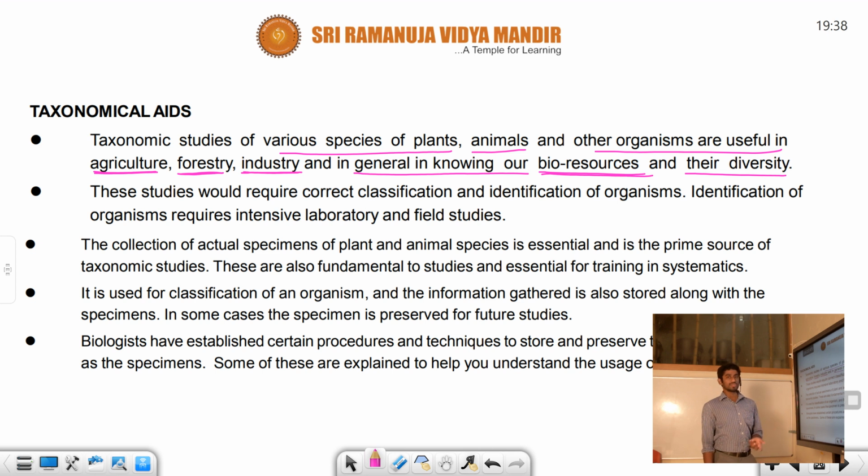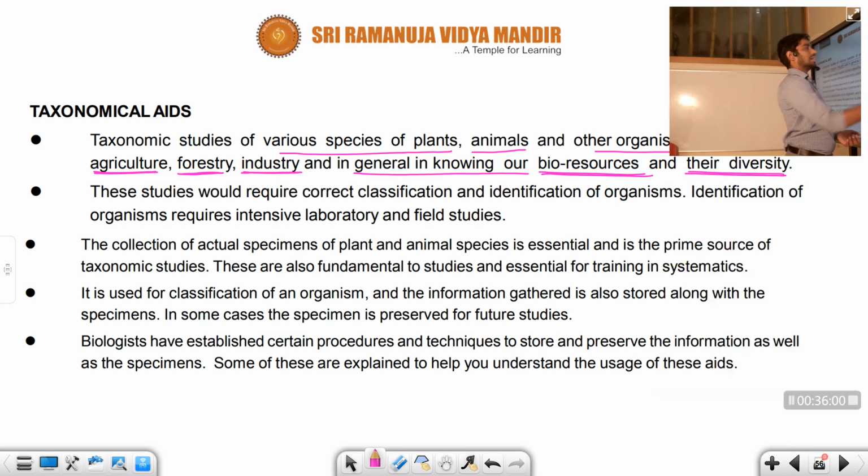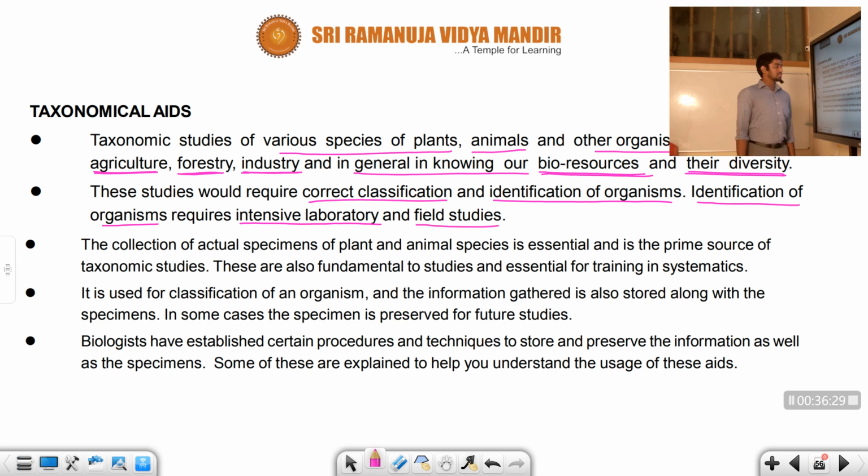Bioresources means renewable resources, and what are the bioresources of animals and plants. Their diversity and differentiation we can also easily predict with the help of taxonomical aids. I hope you understand the first point. These studies require correct classification and identification of organisms. We already know that taxonomy deals with identification, classification and then nomenclature. Identification of organisms requires intensive laboratory and field studies.